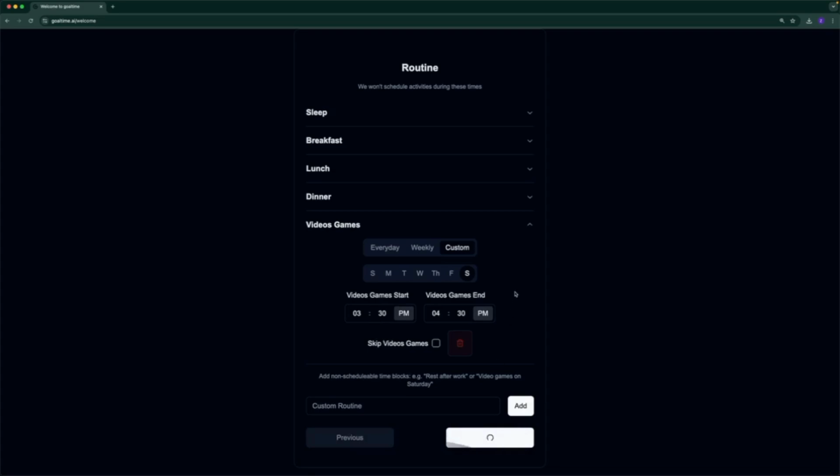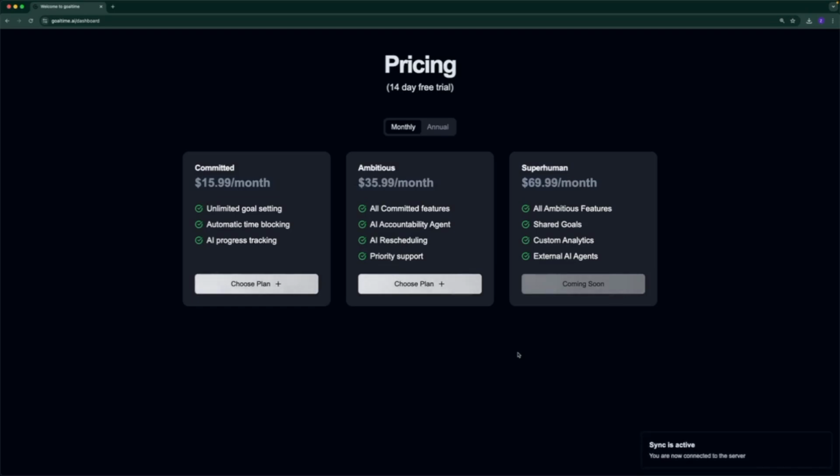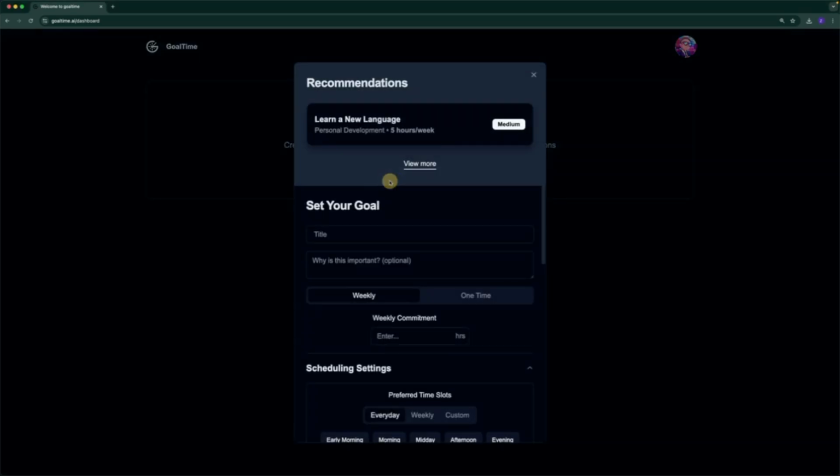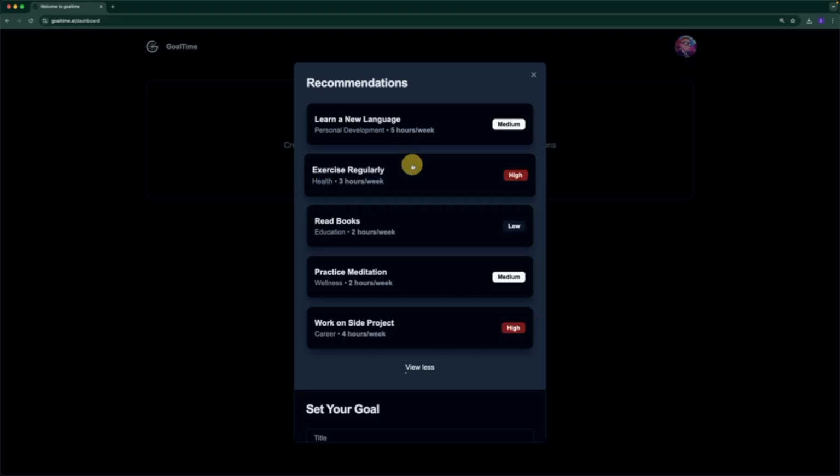And we go ahead and click prepare goals, and that'll take us to the pricing screen where you get a 14-day free trial. After selecting your plan and starting your trial, you'll be on your dashboard screen where you can start creating goals.